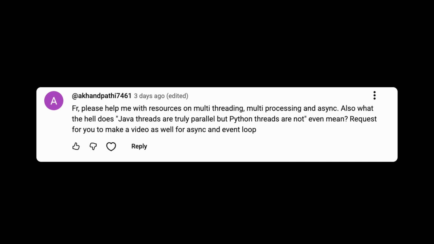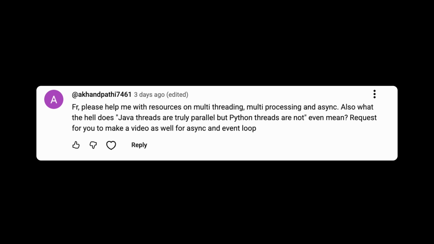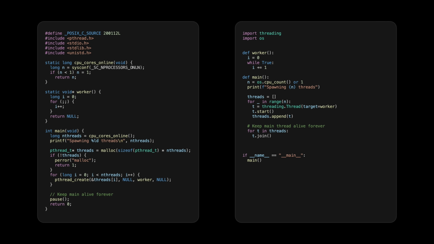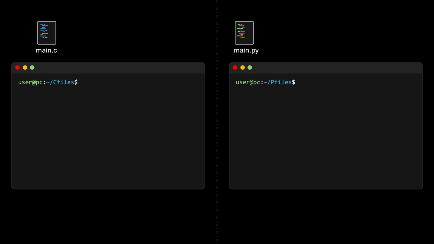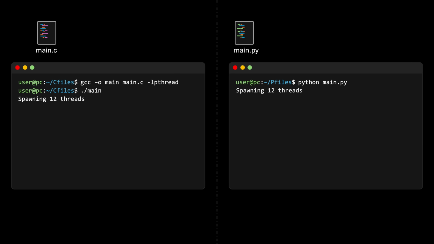There's this one problem with Python that many people have asked me to explain. Here, I have a Python program and a C program that are supposed to do exactly the same thing. Spawn as many threads as there are CPU cores on my system, and have each thread perform some math in an infinite loop. If I run these programs, nothing particularly interesting seems to happen at first.